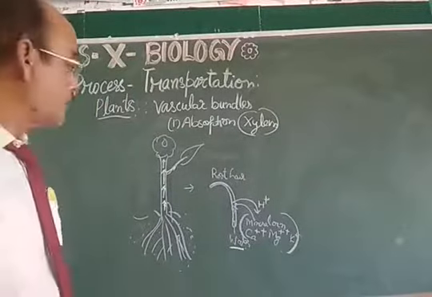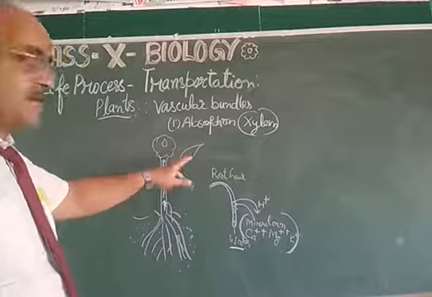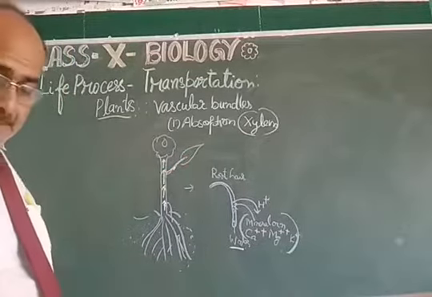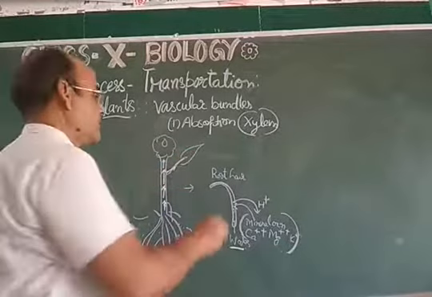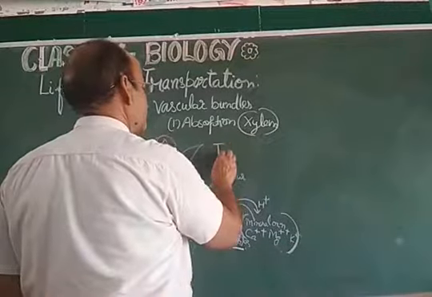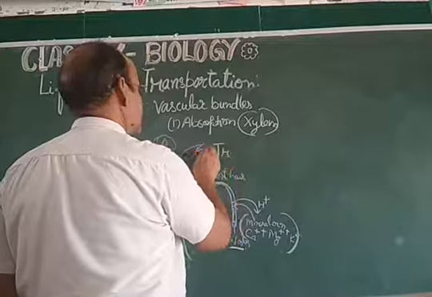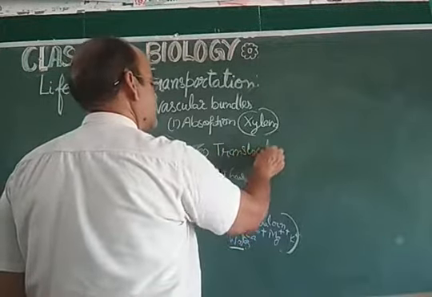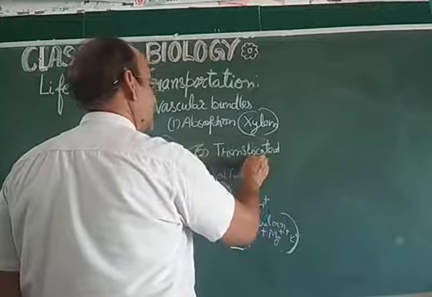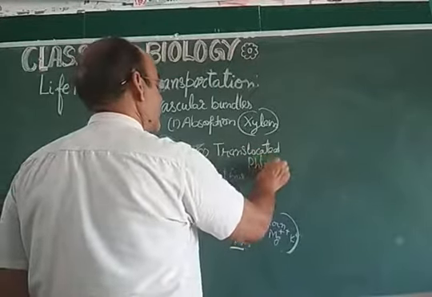And now these leaves manufacture food by the process of photosynthesis, and the manufactured food gets translocated, as the second part, by the phloem.